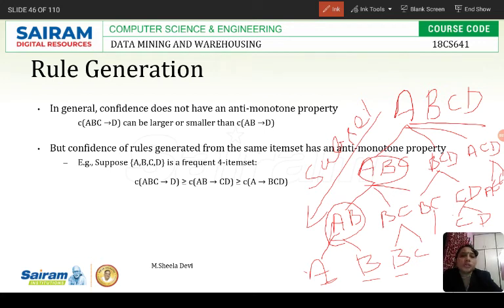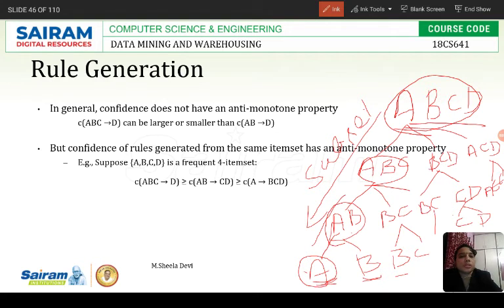So if the item set is frequent, then the subset will also be frequent. And what is the anti-monotone property? Anti-monotone property says that if the item set A is infrequent, then its superset, what is the superset of A?